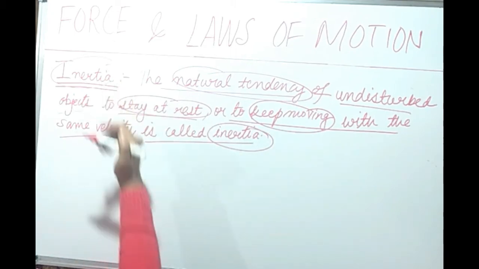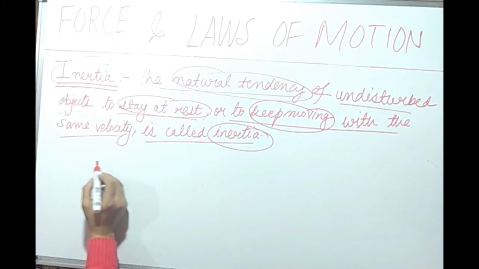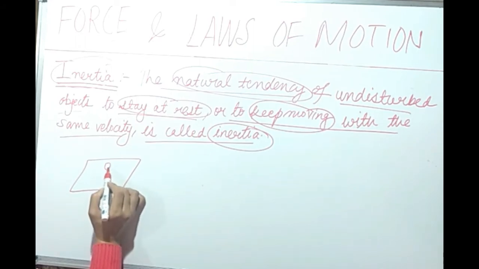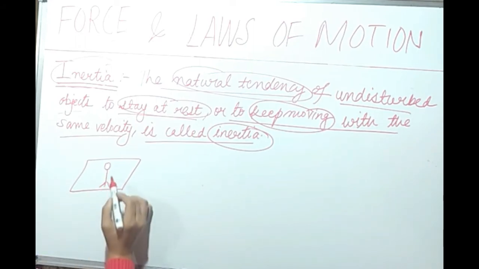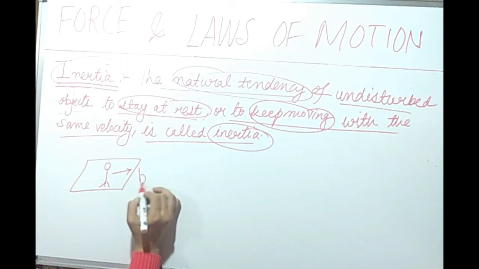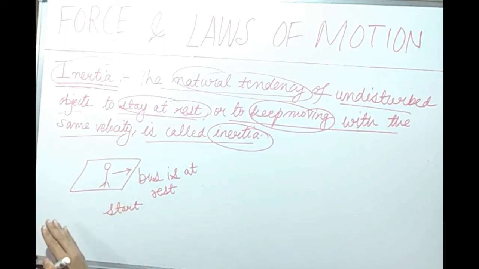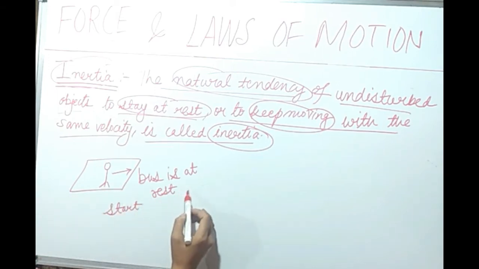You can understand this with the help of an example. Suppose there is a bus and that is at rest at present, and we are standing in the bus waiting for the bus to start. Now the bus suddenly starts and we tend to fall backward. What is the reason to fall backward? Because earlier our body was at rest and the bus was at rest.